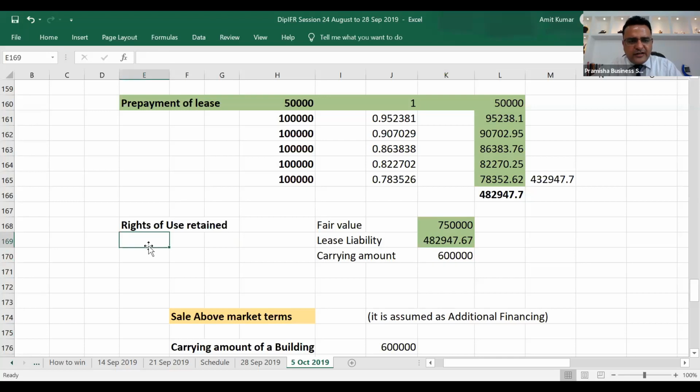So right of use retained is 600,000 into 482,947.67 divided by 750,000, which is the fair value.